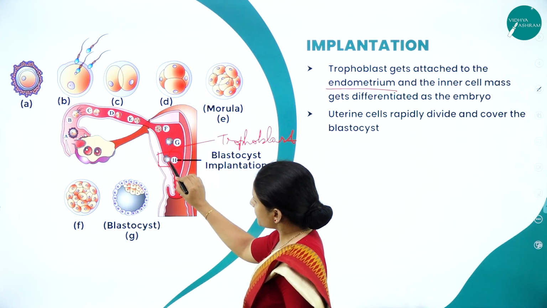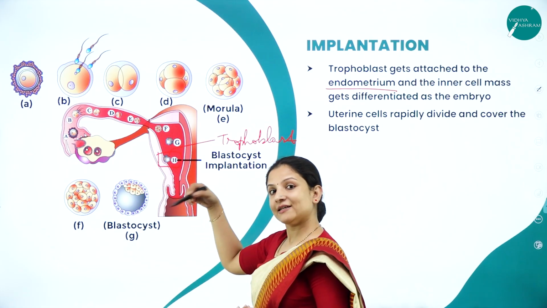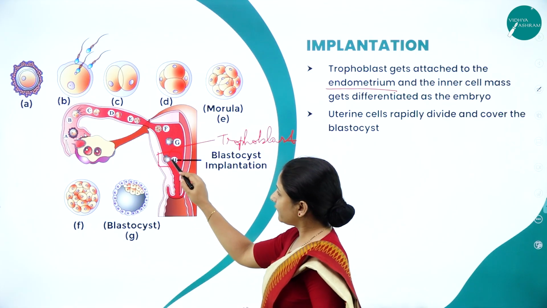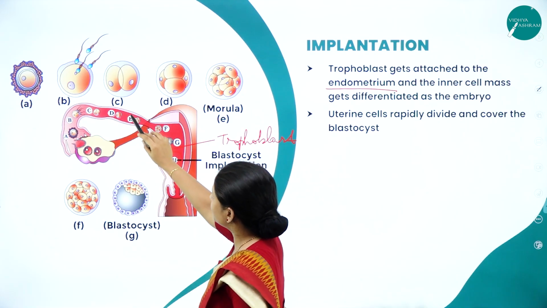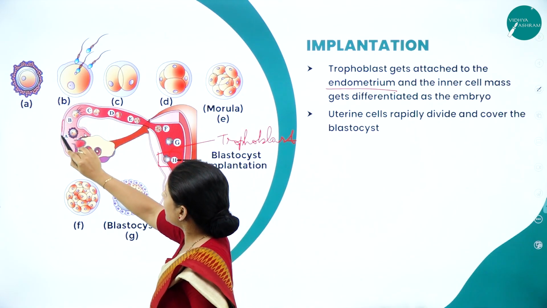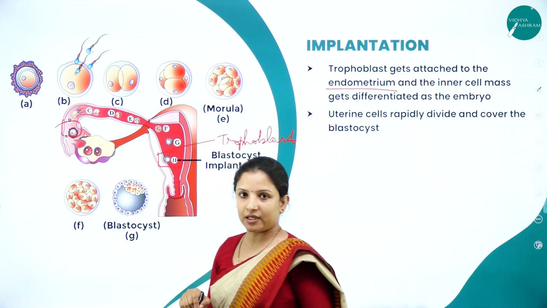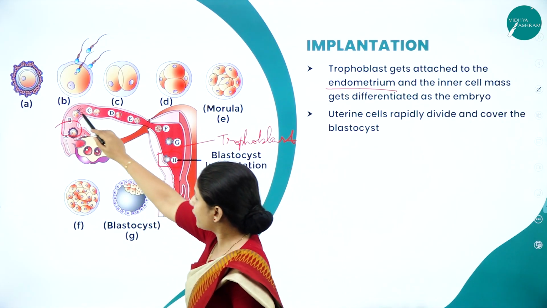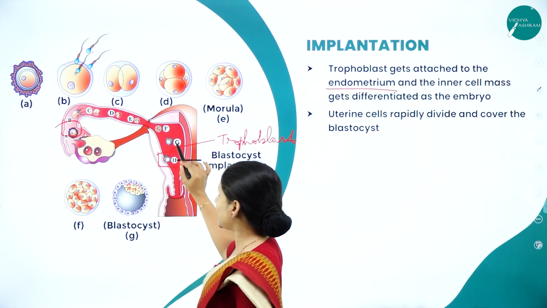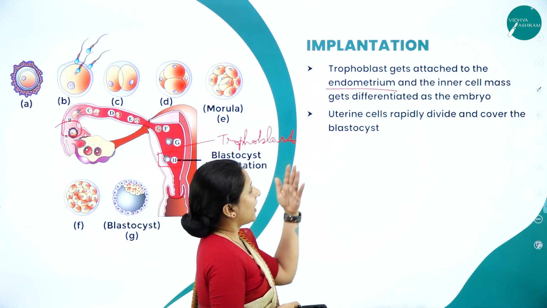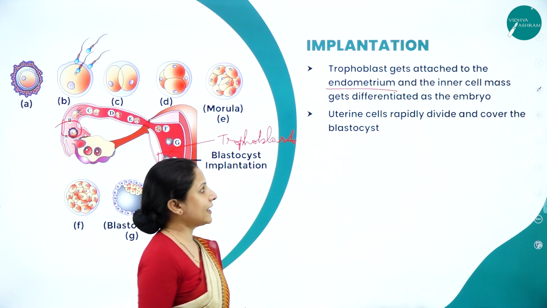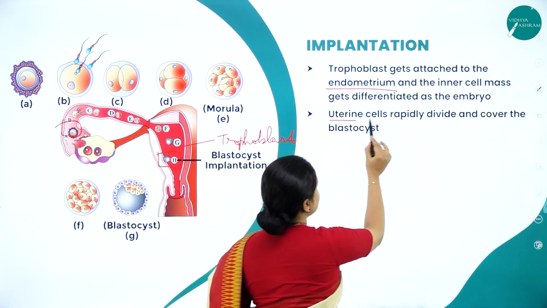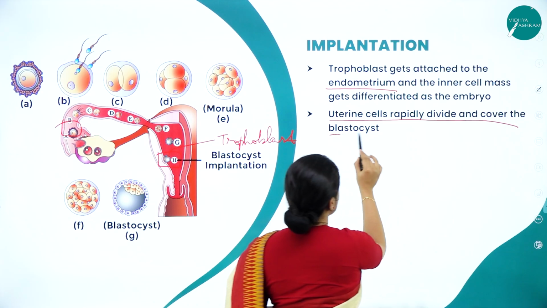If this attachment doesn't take place, then the next menstrual cycle will happen. Otherwise, all this process will not occur at all. Here only the ova will get degenerated and the shedding of the endometrium will take place. But now, because fertilization has occurred, all these stages will happen. And the inner cell mass gets differentiated as the embryo. So the uterine cells rapidly divide and cover the blastocyst.